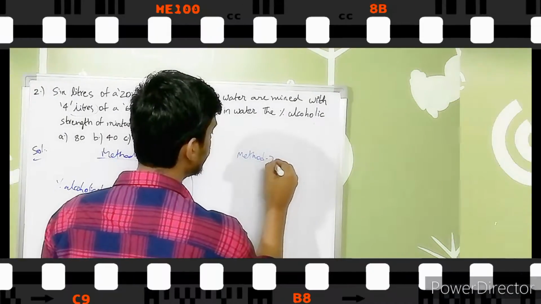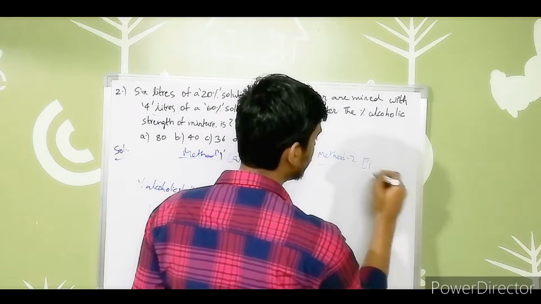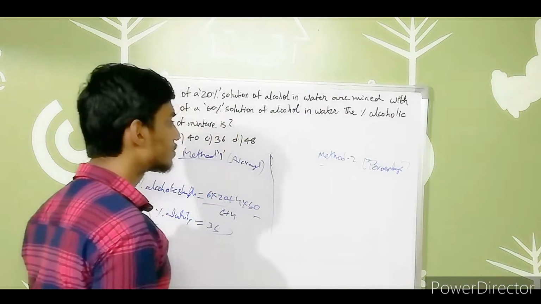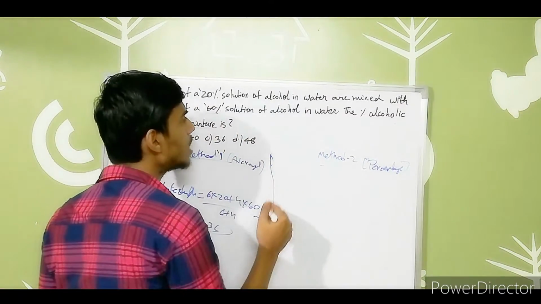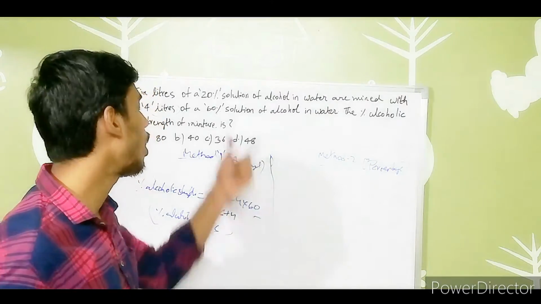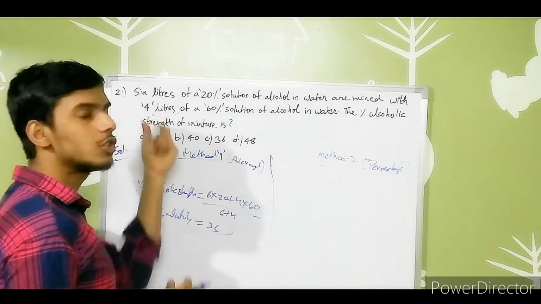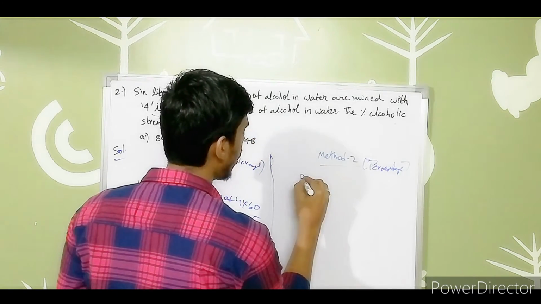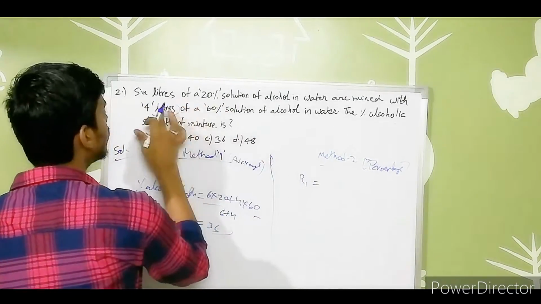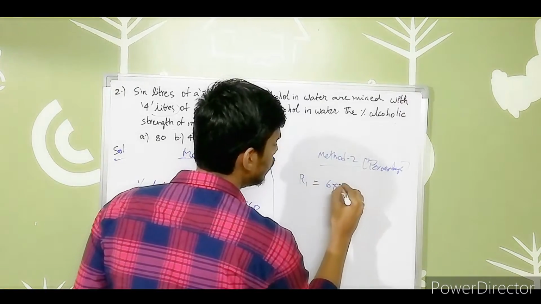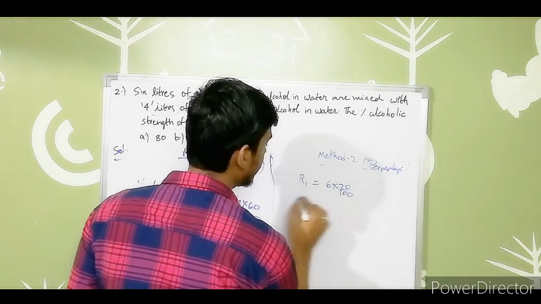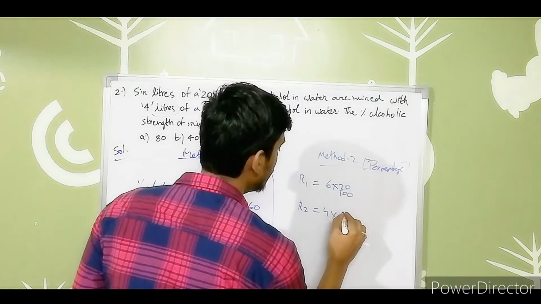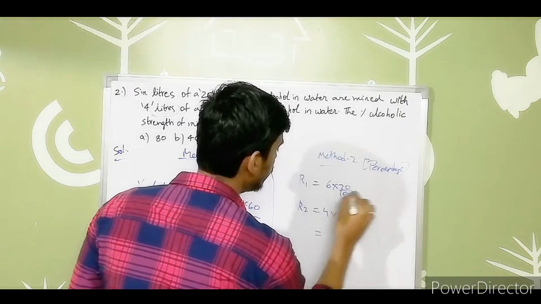Now I can do this using the percentage concept. How can I do it, guys? As I already said, we are discussing the percentage. The amount of alcohol in 6 liters of the 20% solution I can call R1, so R1 equals 6 into 20 by 100. Calculate that value. Similarly, R2 equals 4 liters of the 60% solution, so 4 into 60 divided by 100. Calculate R2 and R1.